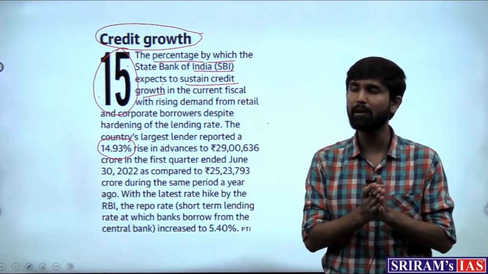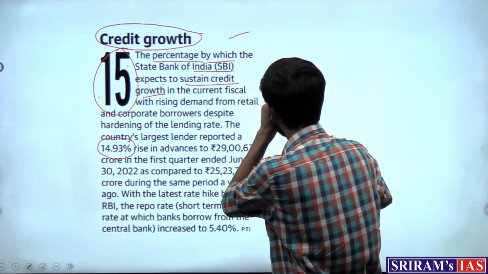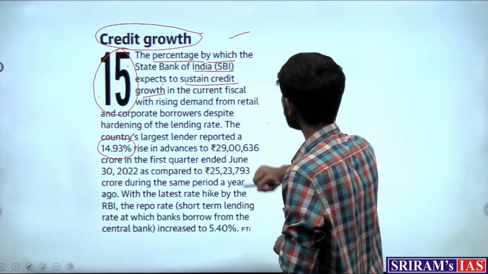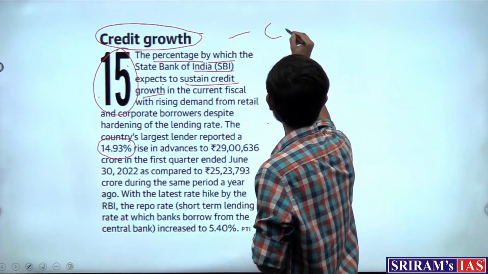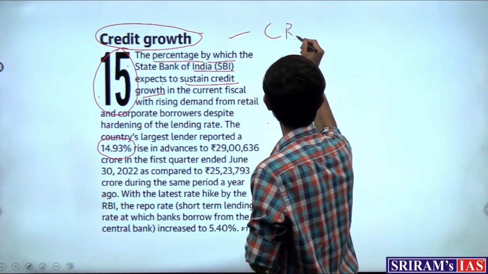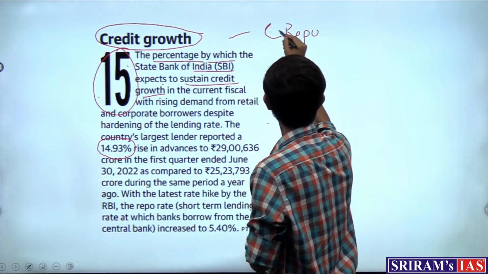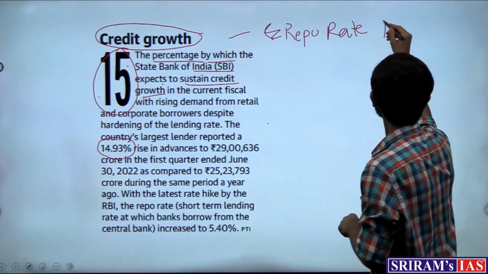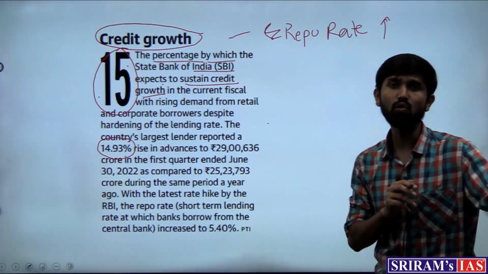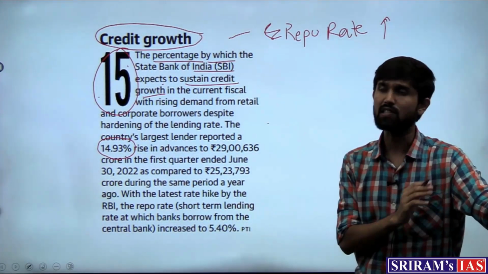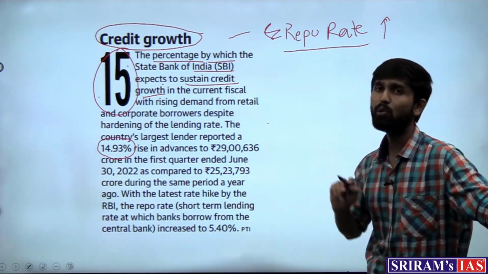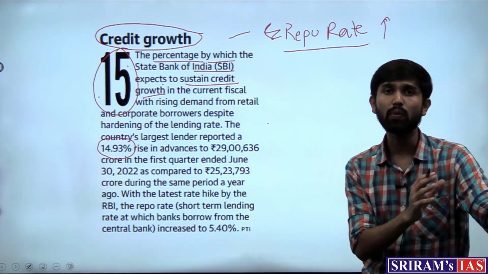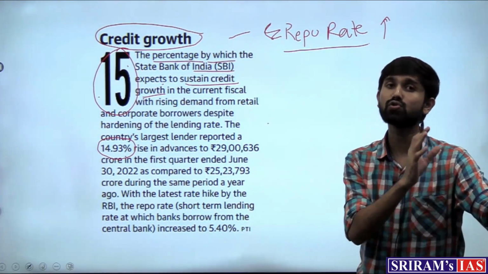But why is this happening? Some days ago, we saw news wherein the repo rate was increased, right? What is the repo rate? The repo rate is the rate at which the RBI grants loans to the banks.